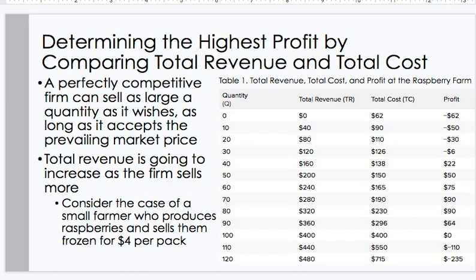A perfectly competitive firm can sell as large a quantity as it wishes as long as it accepts the prevailing market price. Total revenue is going to increase as the firm sells more. Consider the case of a small farmer who produces raspberries and sells them for $4 a pack, frozen. So you can see the total revenue go up as they sell more. The total cost is also going up as it sells more. And then you can look at the profit column and see where's the highest profit, and it looks to be somewhere between 70 and 80 as a quantity.